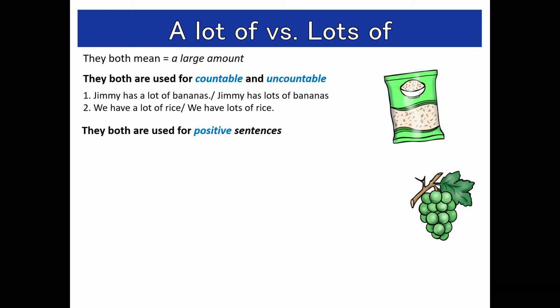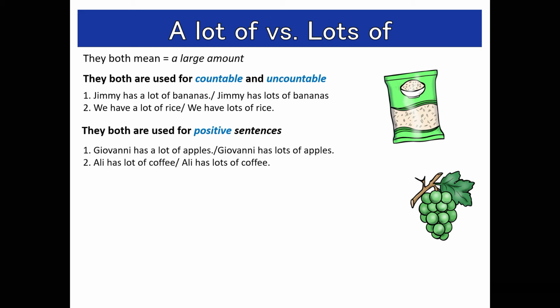They are both used for positive sentences. Giovanni has a lot of apples. Giovanni has lots of apples. Ali has a lot of coffee. Ali has lots of coffee.